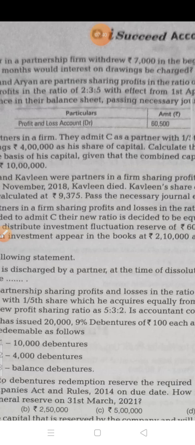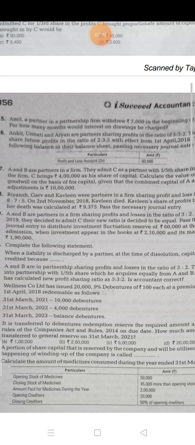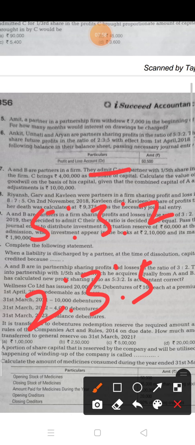Okay. Now in which ratio you have to distribute? Here two ratios are given. The old ratio is given 5:3:2 and the new ratio is given 2:3:5. So in which ratio you have to distribute this profit and loss? Here it is given debit balance. It means it is on asset side of the balance sheet. So you have to distribute in which ratio? First of all, find out the ratio. Yes, you have to distribute this old balance in the old ratio. This is the first. Now 60,500 distribute in 5:3:2 ratio.